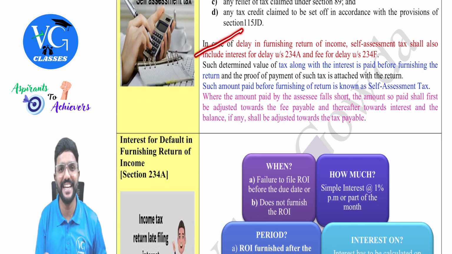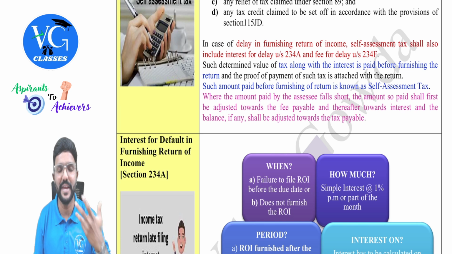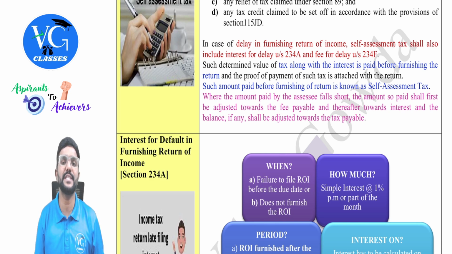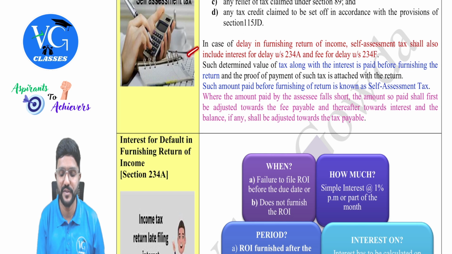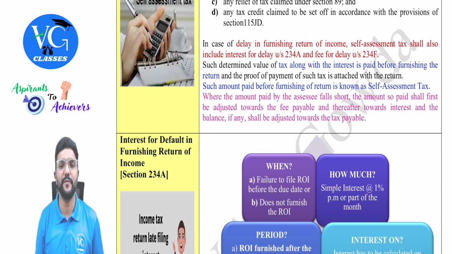And if there is any delay in filing the return or paying of tax, then there is interest under section 234A levied along with the late fee under section 234F, which I have mentioned here. Okay. Next, such determined value of tax along with the interest is paid before furnishing the return, and the proof of payment should be attached along with the return.